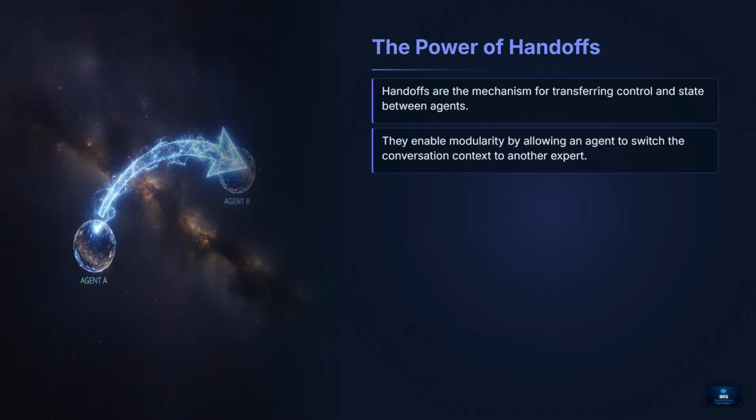One of the most important concepts in multi-agent workflows is the handoff. This is how one agent passes control and information to another. It is essential for modularity. For example, if a travel agent hits a question about hotels, they can simply hand off that part of the conversation to a specialized hotel agent.